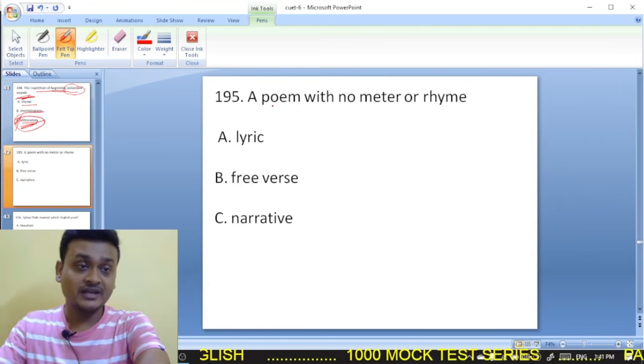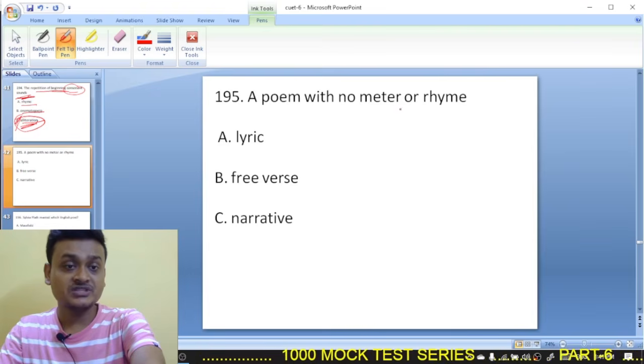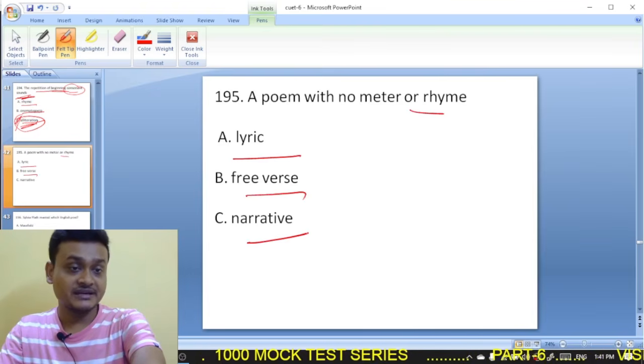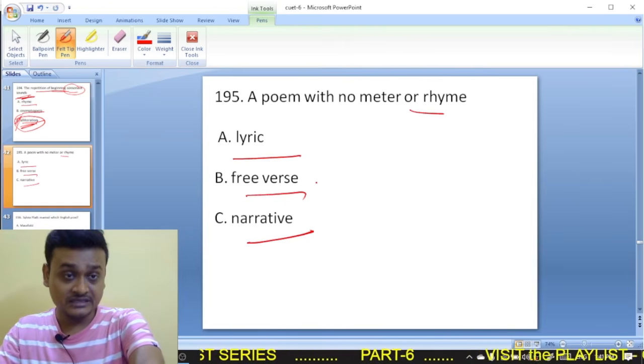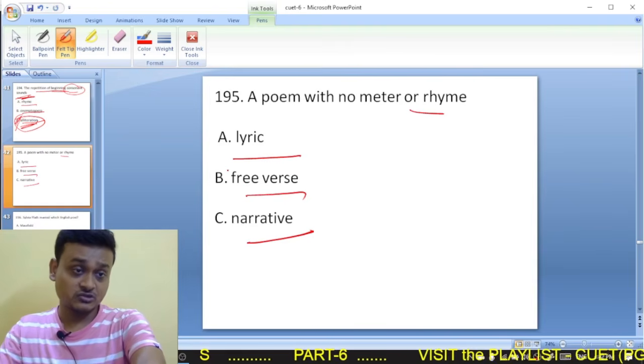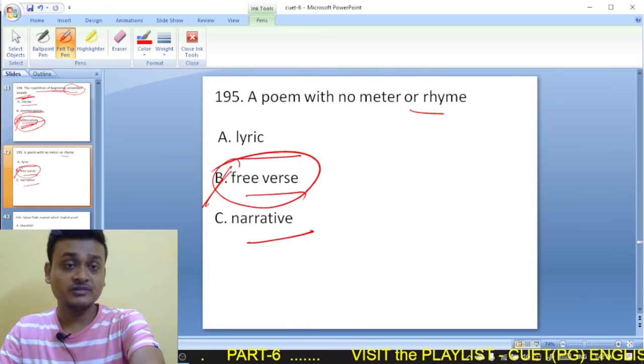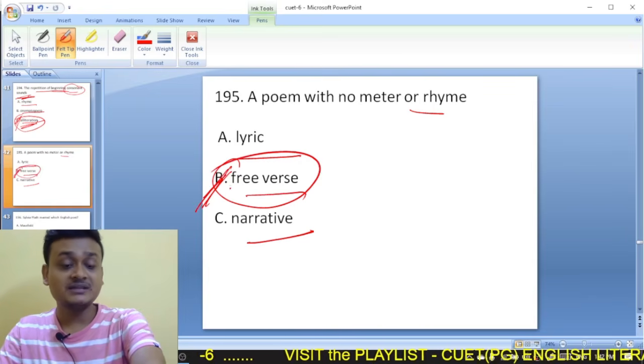Moving on to question 195. A poem with no meter and rhyme: lyric, free verse, narrative. So where there is no meter and no rhyme in the verse, that is known as free verse. Free verse has no meter. So B is the right option.